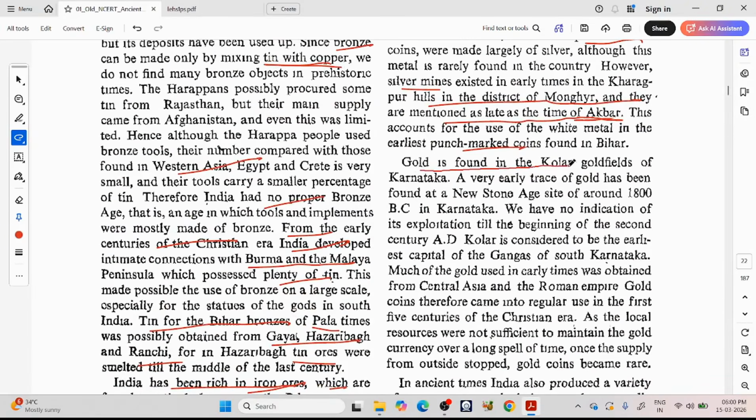Gold is found in the Kolar goldfields of Karnataka. So KGF is very famous. A very early trace of gold has been found at the New Stone Age site of around 800 BC in Karnataka. We have no indication of its exploitation till the beginning of the 2nd century AD. Kolar is considered to be the earliest capital of the Gangas of South Karnataka.